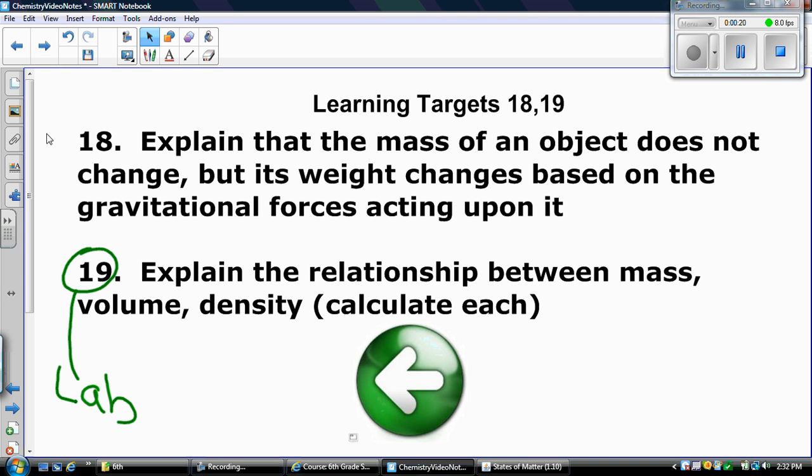For target 18, you should be able to explain that the mass of an object does not change, but its weight can change based on gravitational forces acting upon it. You should also be able to explain the relationship between mass, volume, and density, and be able to calculate and find each of those. For target 19, we're not going to spend a whole lot of time on notes. It's going to be a pretty extensive lab that you're going to do to help you understand target 19.